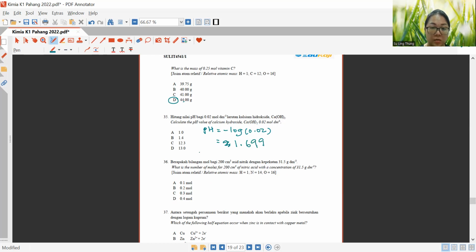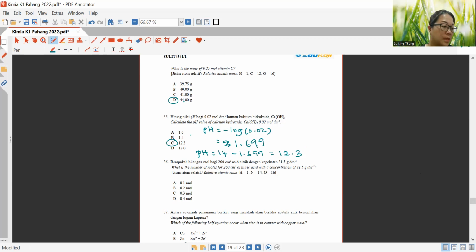1.699. Okay, so in order for you to calculate back your pH, it has to be 14 minus 1.699, which is 12.3. So that is why the pH is 12.3. The answer is C. Okay, so you do your log first. Because this is alkali, you have to take 14 minus that particular log itself. If it is acidic, no problem, you get your answer straight away.